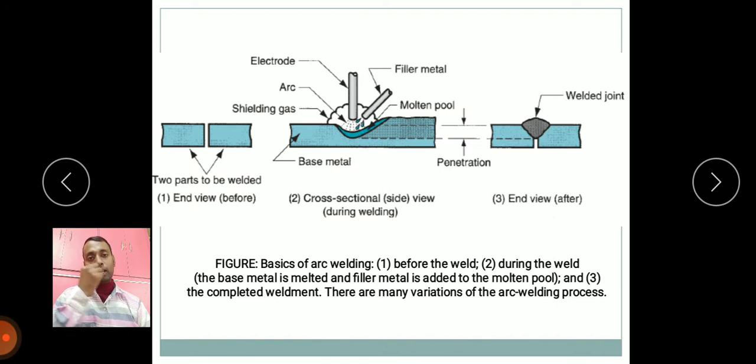If oxidation takes place, then weld strength may be weaker. So to reduce that, a coated electrode is generally used, or shielding gas is used for proper shielding. This is the end view after welding.